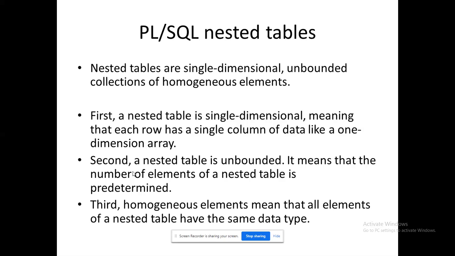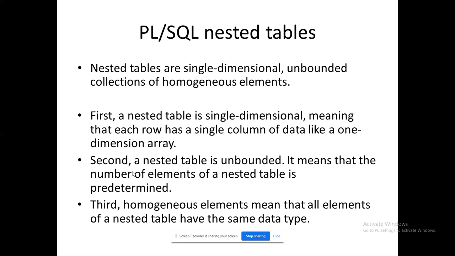This nested table fundamentally behaves like a data structure, right? But they will not use the term anywhere else in your context. That is the major setback. Okay, so it's single dimensional ultimately. Each row has a single column of data, like a one dimensional array.